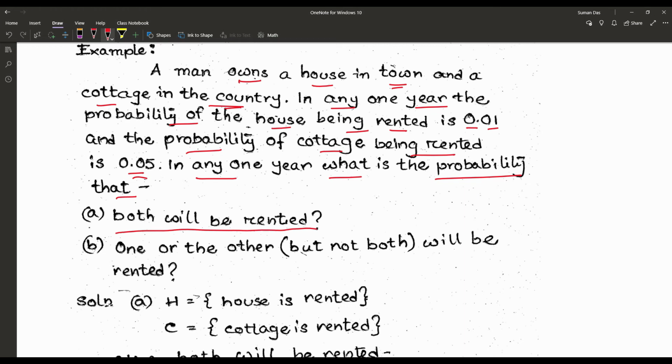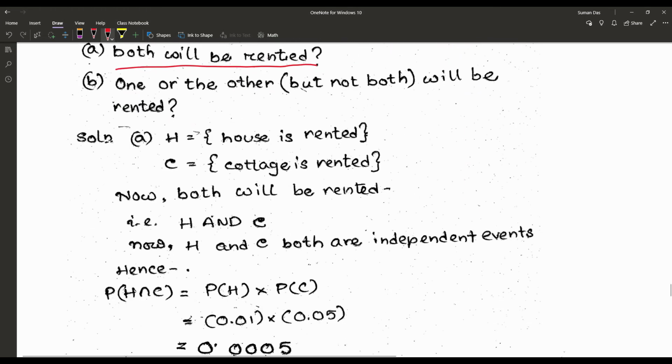So we are defining the events H, house is rented, and C, cottage is rented. Both will be rented. That means we are saying H and C, house and cottage, both would be rented. Both are independent.